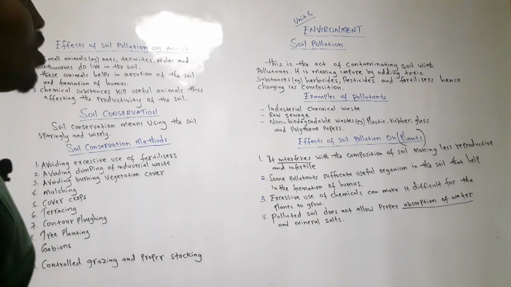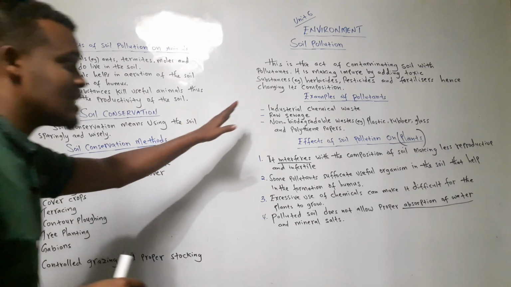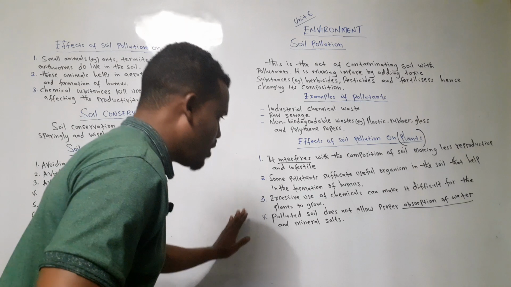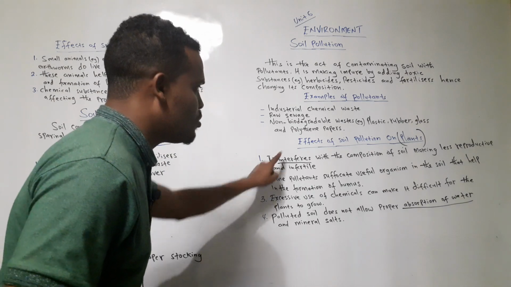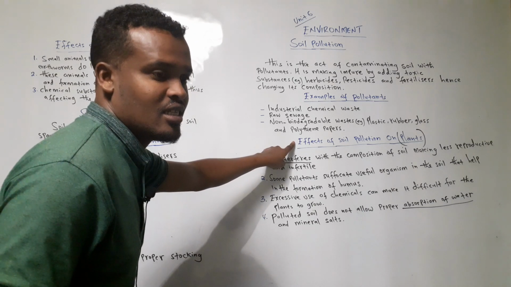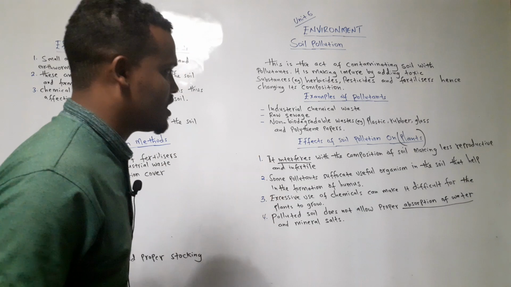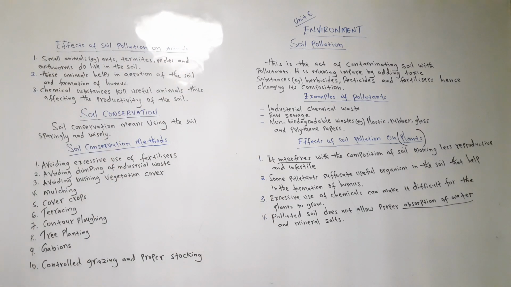Those are the effects of soil pollution on plants. The word effect means result. When the soil is polluted, what will happen? These are the effects. When you write it with an A, it is affect. Yes, you will be affected. It's different in English. So the effect means result.